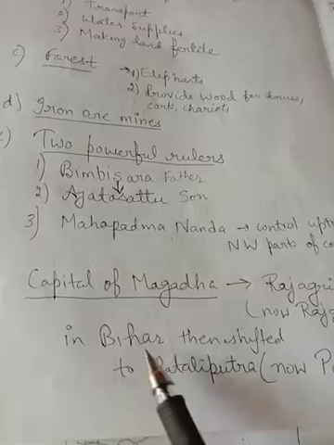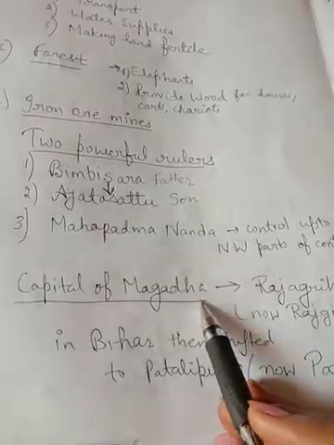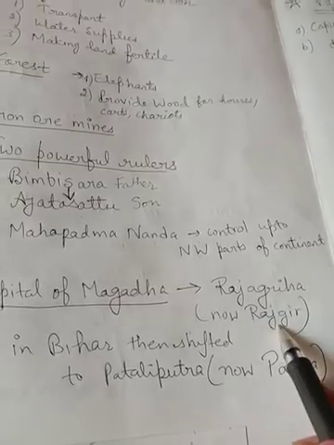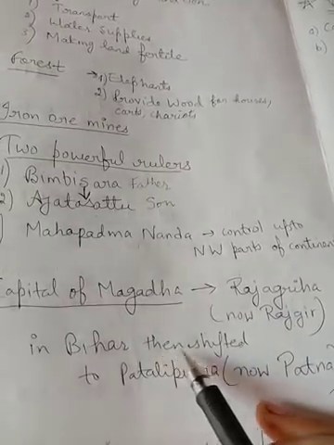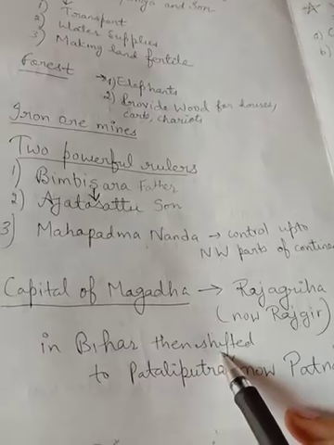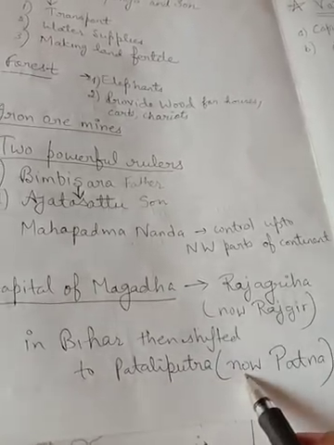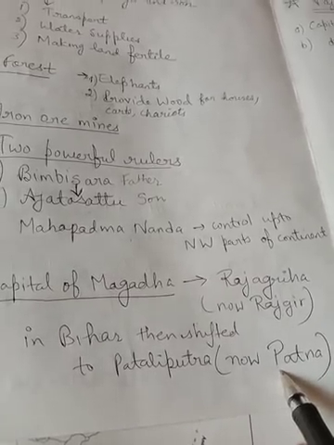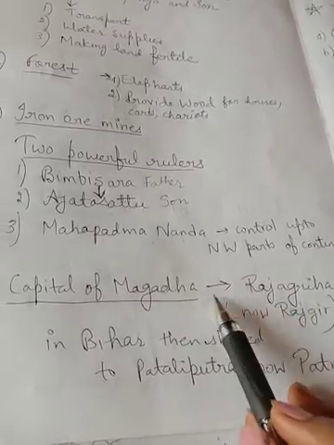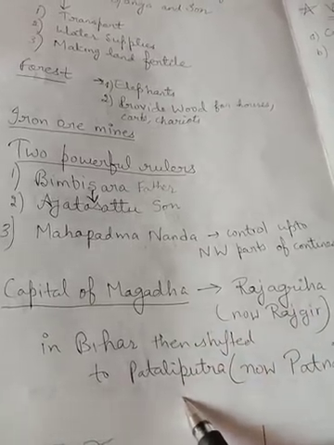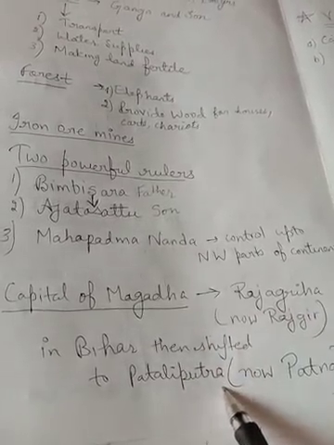Now which were the capitals of Magadha? First the capital was Rajagriha, now known as Rajgir, in Bihar. And then they shifted their capital to Pataliputra, now known as Patna. So Magadha had two capitals, Rajagriha and Pataliputra, both in Bihar.